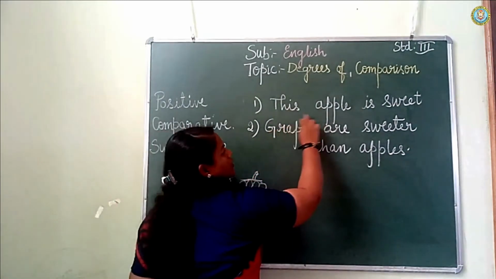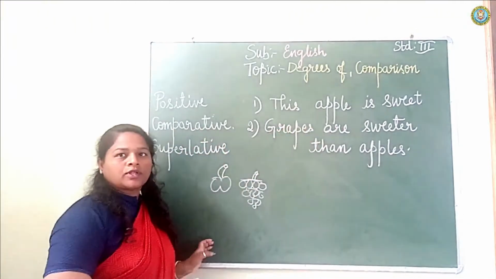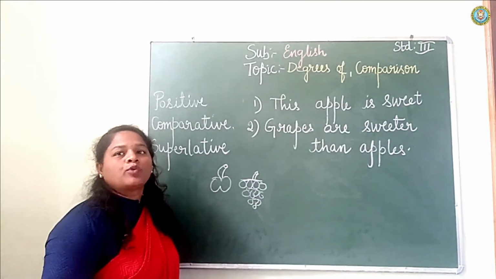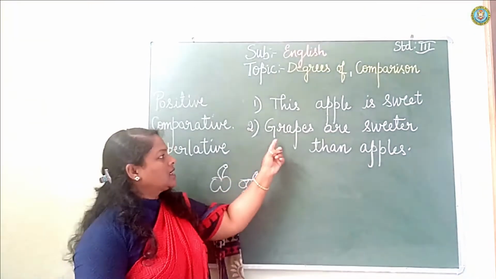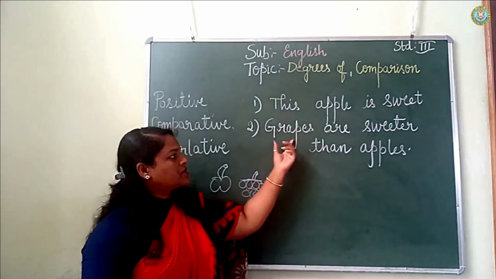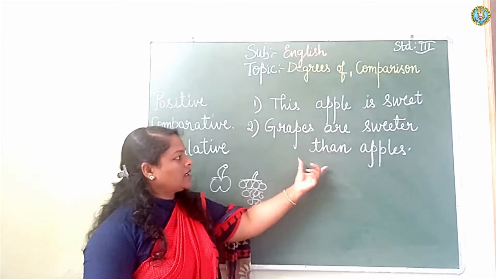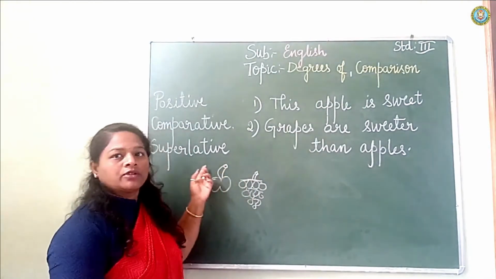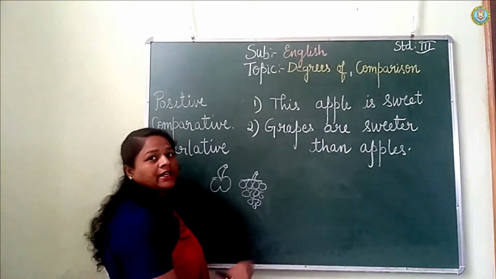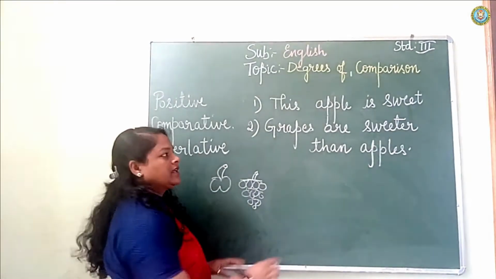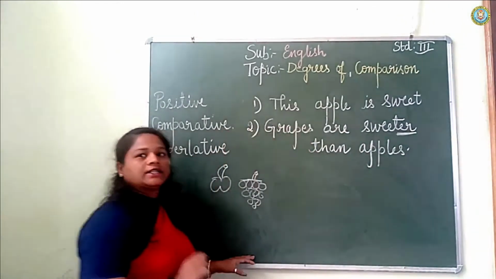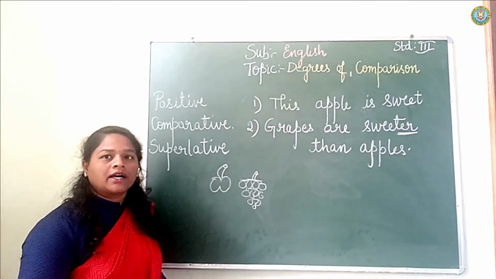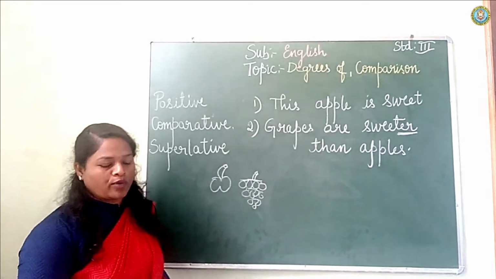Here we have not compared. It is casual. The apples are sweet, that is positive degree. Here we are comparing two things, grapes and apples. Grapes are sweeter than apples. Comparative degree is formed by adding er, sweeter.